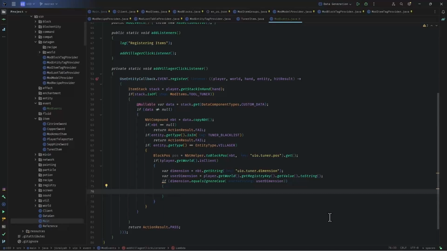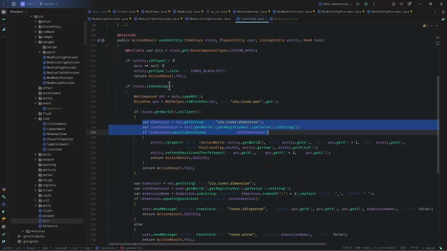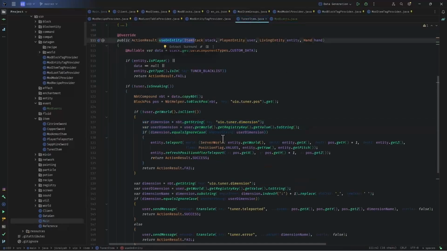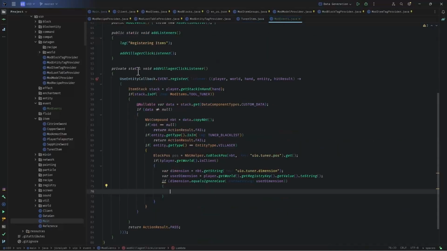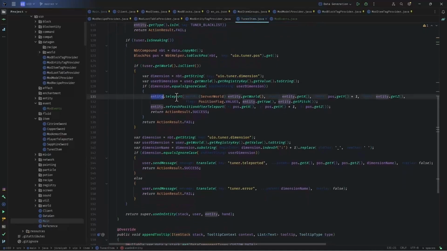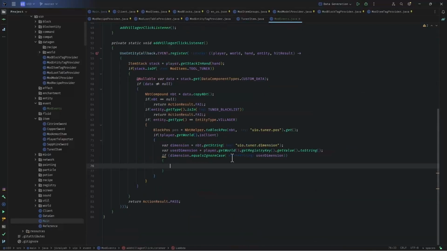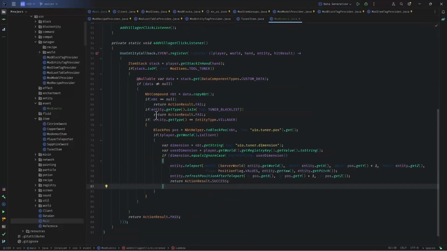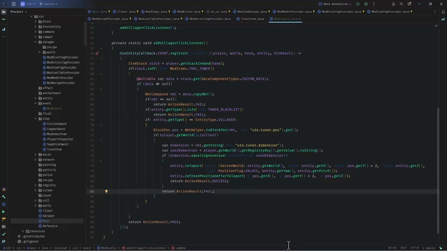Up until now, we are doing the exact same thing that we had done inside use on entity. The only difference is that we are catching an event and we make sure that the event is from villager so that we consume that event and we won't let others basically use it. So if we take a look, we had this entity teleport blob and refresh position, and here we were returning the action result success. So we want to do that again. It should work. Now, if we didn't do this teleportation, or if we fail for whatever reason, we return fail.